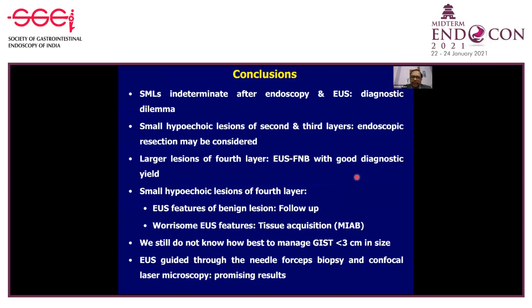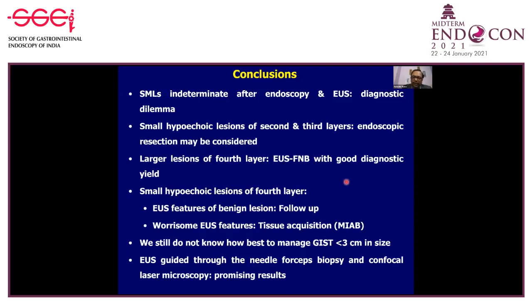So to finally conclude, we have learned that some mucosal lesions which are indeterminate after endoscopy and EUS are a diagnostic dilemma. Small hypoechoic lesions of the second and third layer, endoscopic resection may be considered because it will be curative as well as diagnostic. For the larger lesions, we know that EUS FNB has a good diagnostic yield. However, smaller hypoechoic lesions of the fourth layer, which are measuring between 2 to 4 centimeter, are a challenge currently.